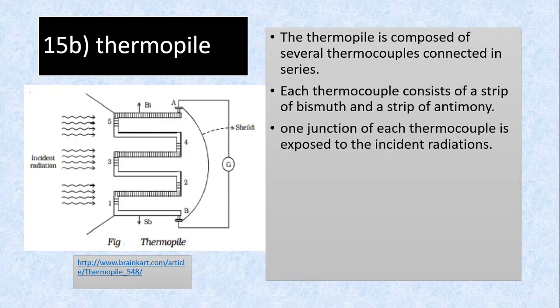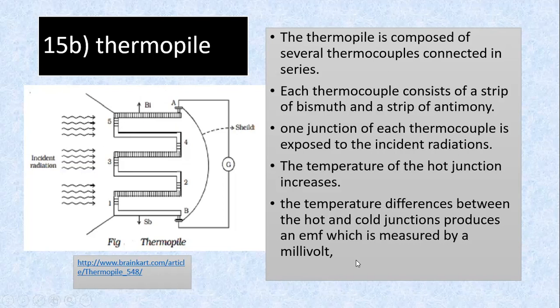One junction of the thermocouple is exposed. So this is one junction, and that's the other junction. This junction is exposed to the incident radiation. That one has a shield to protect it from any radiation, so it stays at a low temperature. We don't want any radiation from the back, only from the front, one direction only. The temperature of the hot junction increases. This is the hot junction, and this is the cold junction.